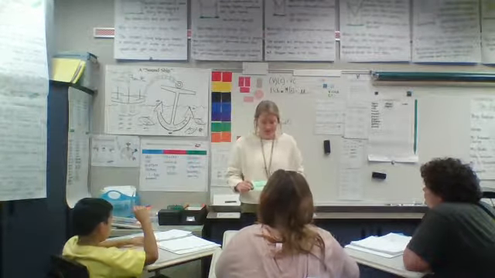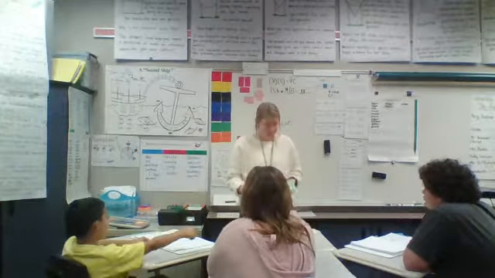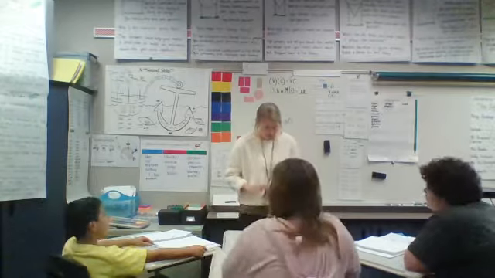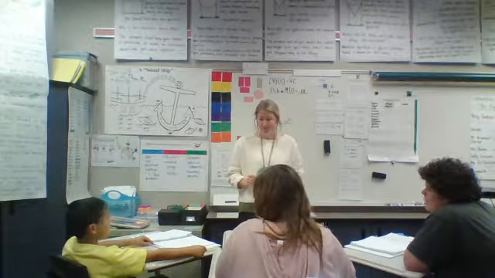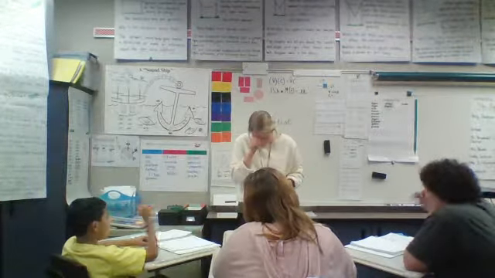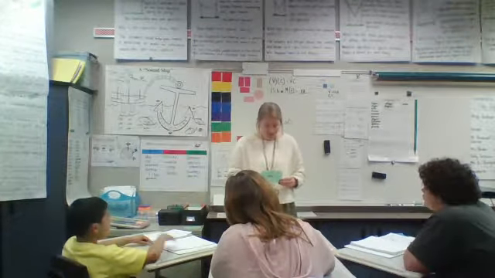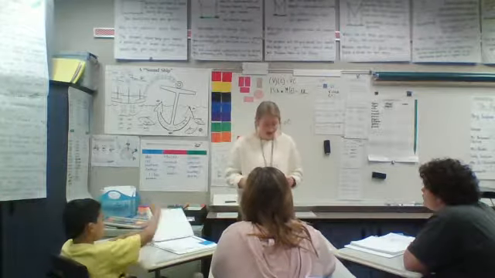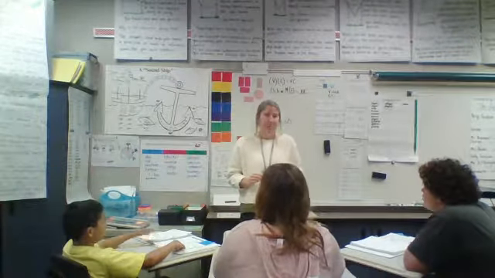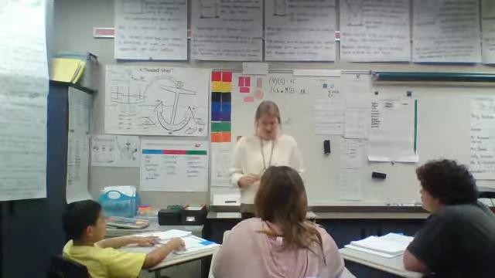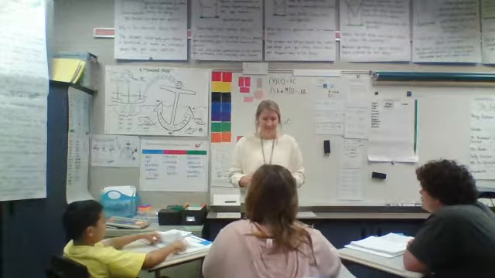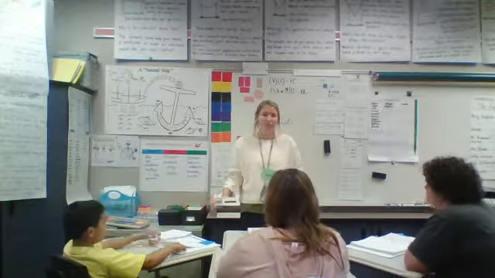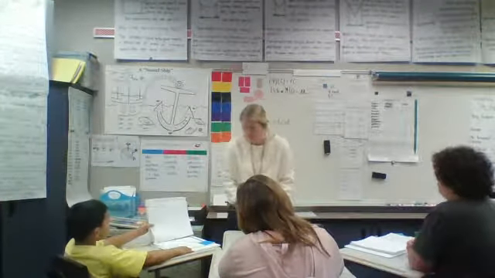Macro means big. Remember, we have macro and micro. Which one means large and which one means small? Macro means big, micro means small. Oh, and scope, Tim. What does scope mean? It's an instrument for looking, viewing. Tele is, remember, not close, but very far. Ologist is the person who studies, and ology is the study. Hypo is the opposite. Remember, if hyper is too much, then hypo is under or below.